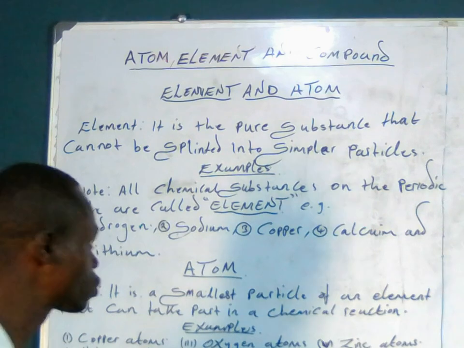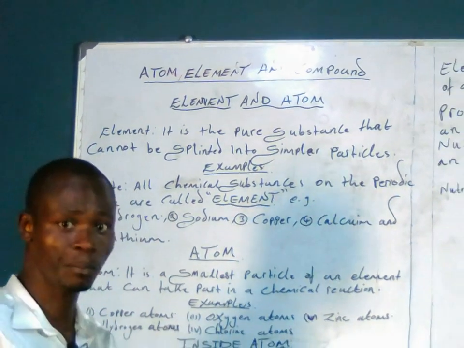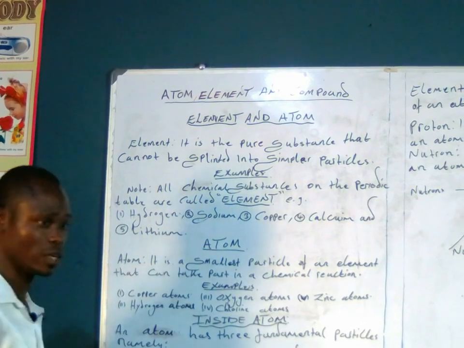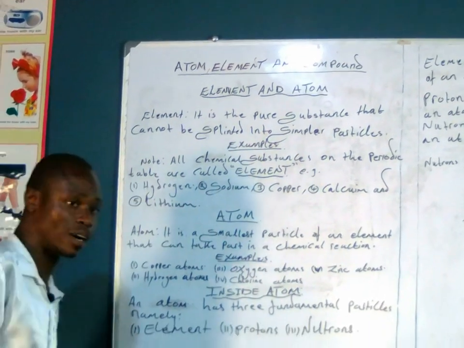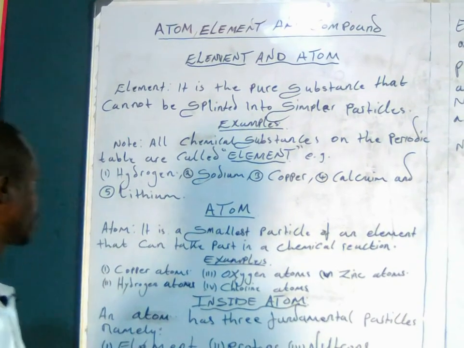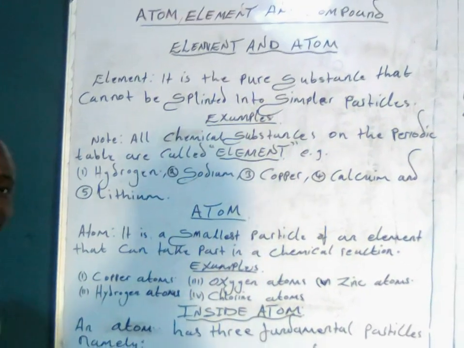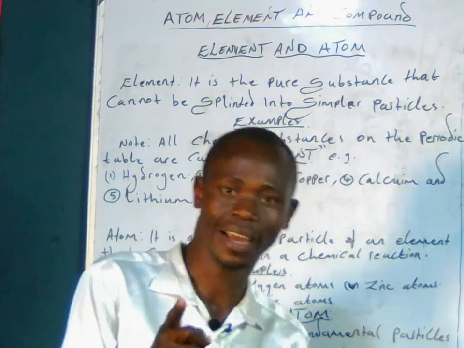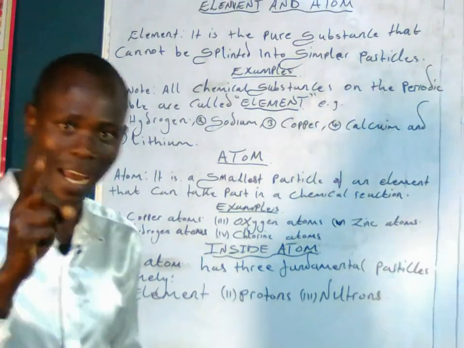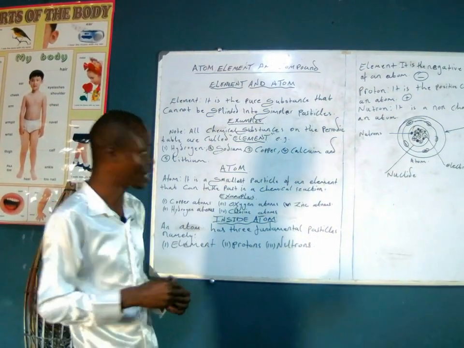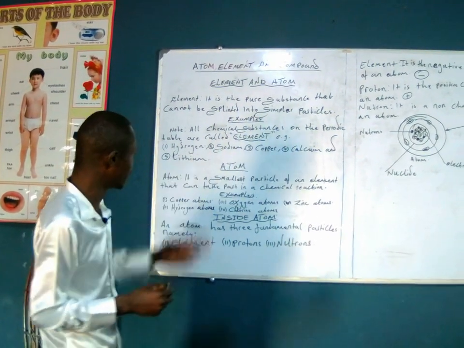Now we need to give also the examples of elements. There is a note there, and we are saying that all chemical substances on the periodic table are called elements. In another way, you can pick any element on the periodic table, then you give it as an example for an element.